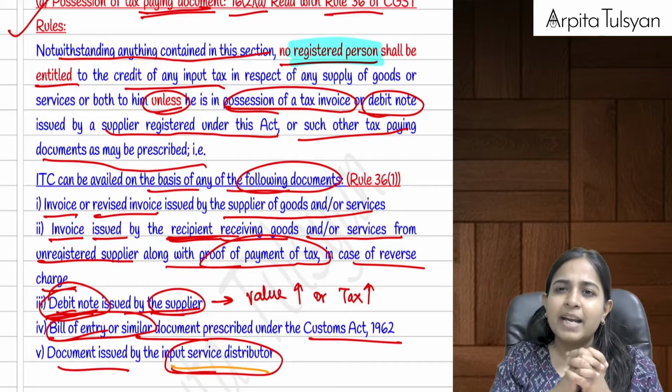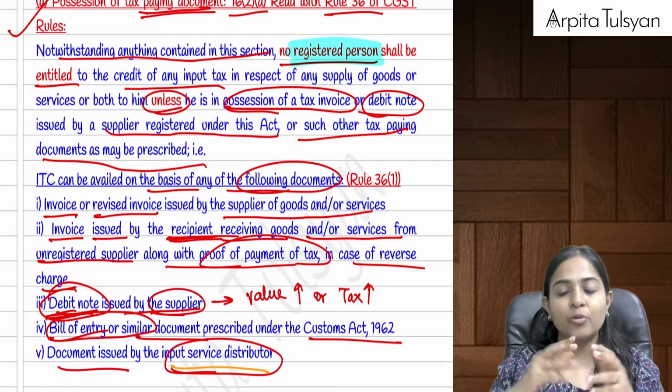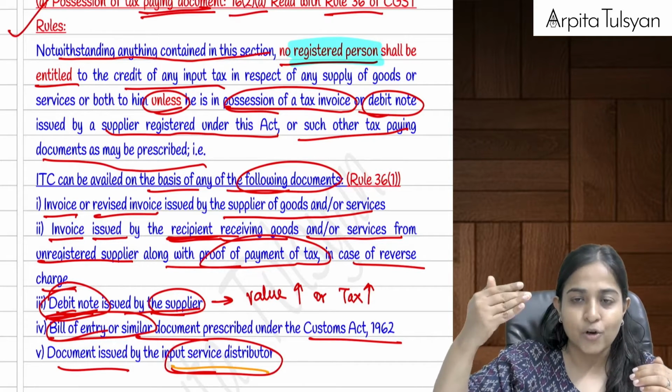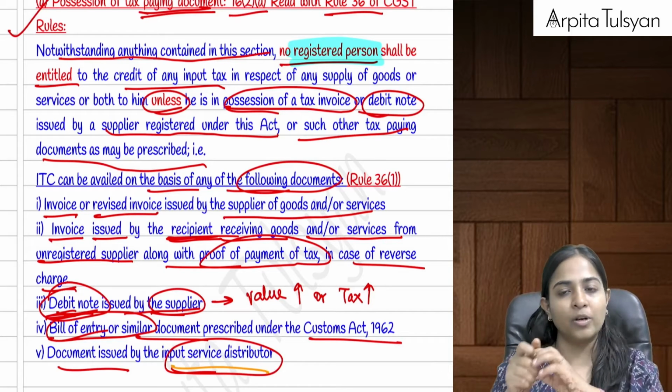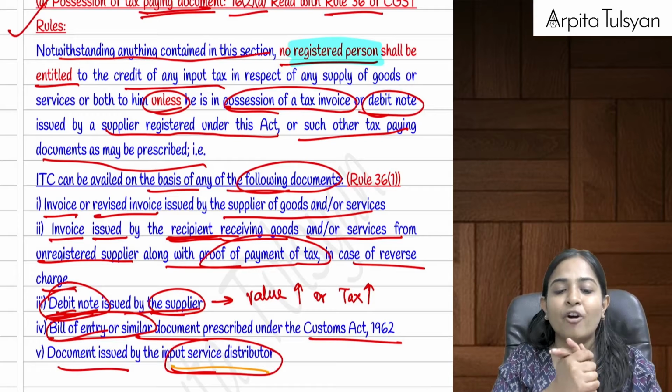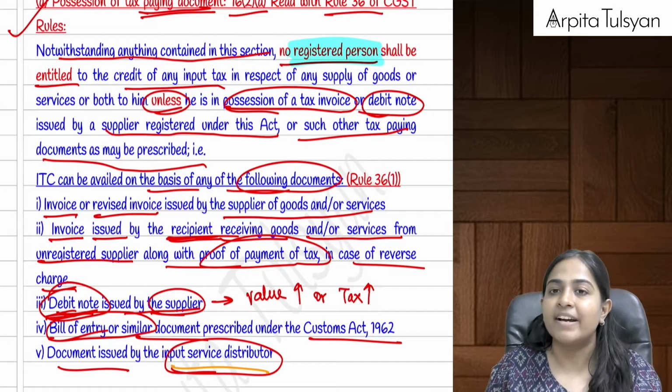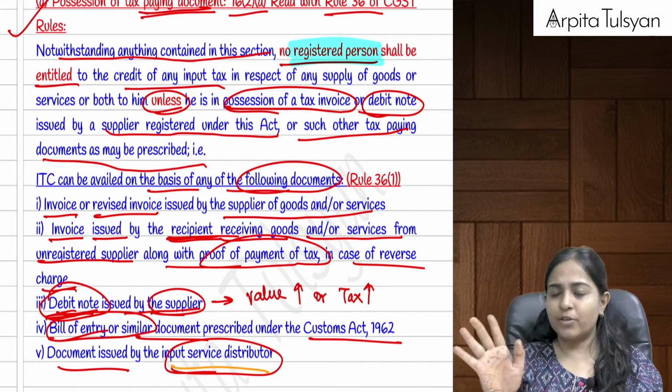Okay, ma'am, why is the debit note used here? Debit note is used here to increase the value of that supply, or if we want to increase the tax of that particular supply, then the debit note is required to be issued. Ma'am, what about the revised invoice? What is this revised invoice? Revised invoice, you at least understand?